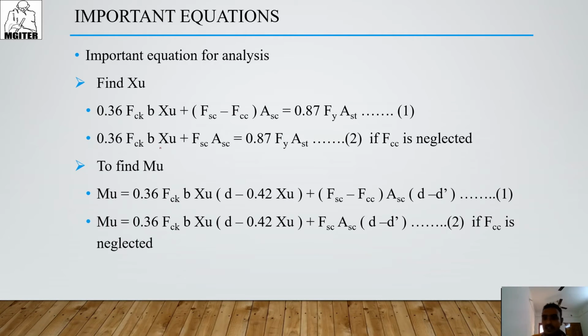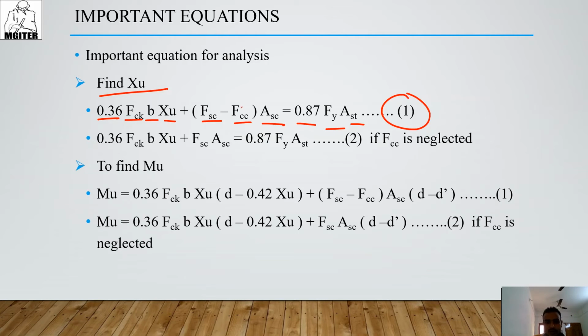Then important equations for the analysis. We have the equation to find XU, the neutral axis depth. For XU we have 0.36 FCK B XU plus FSC minus FCC into ASC is equal to 0.87 Fy AST. This is equation number 1.